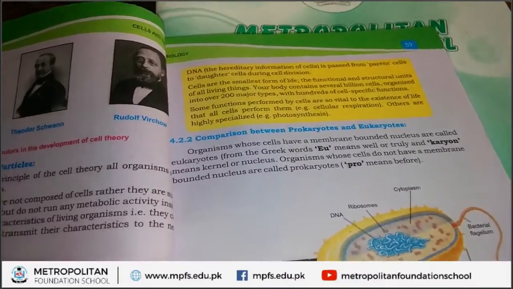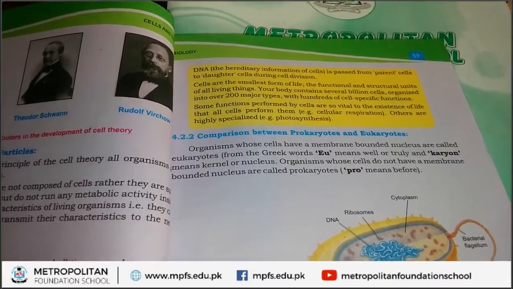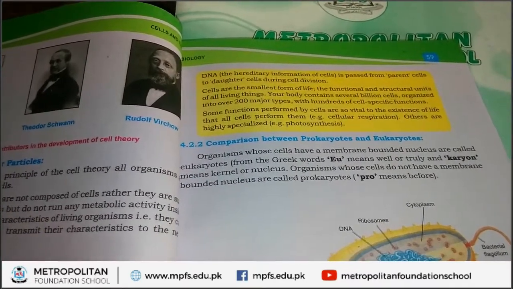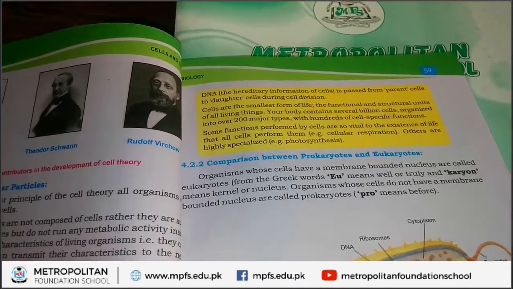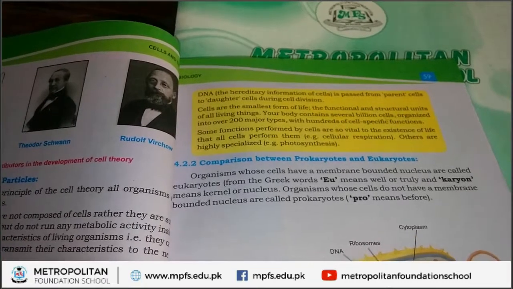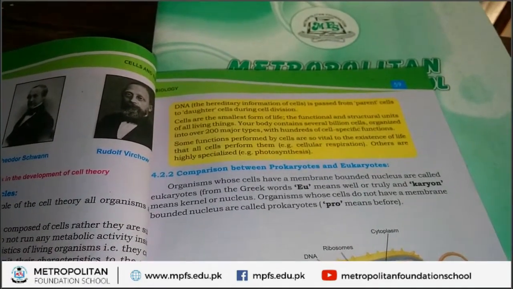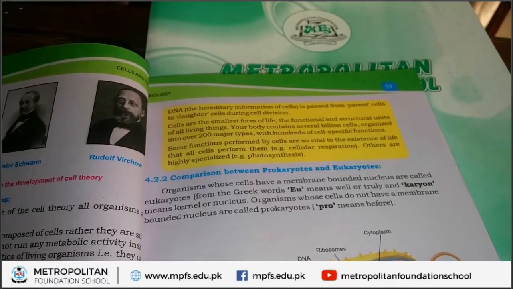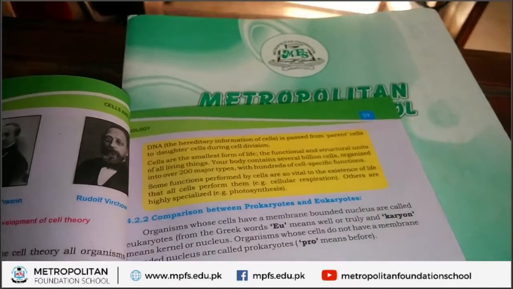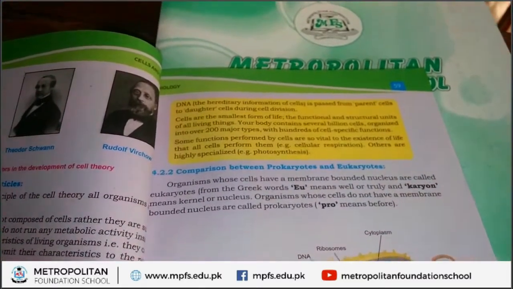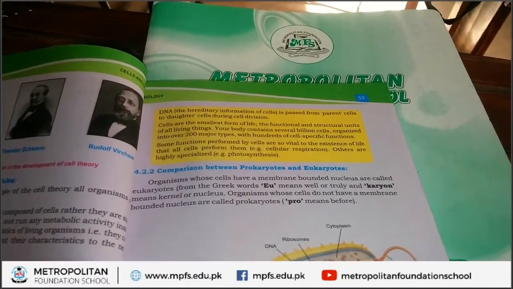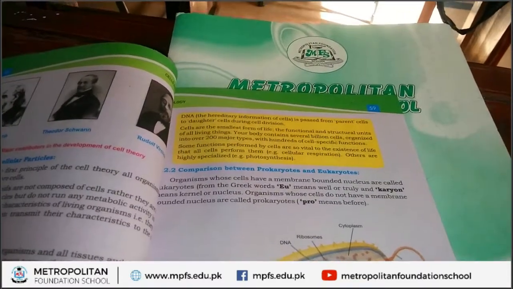First of all, we discuss here what do you mean by prokaryotes. There are different types of cells present in the body of organisms. First type is called prokaryotes and second type is called eukaryotes. First of all, we discuss here eukaryotes. Organisms whose cells have a membrane bound nucleus are called eukaryotes.